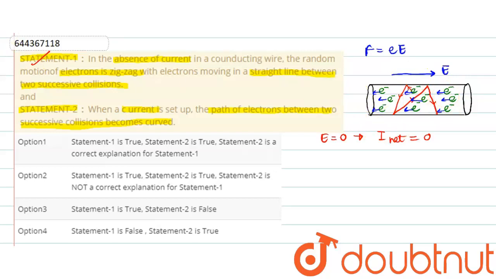But at this time also, the electron will move in a straight line. So we can say that when E is not equal to 0, there exists a current, that is I net, which is also not equal to 0, but between two successive collisions, the electrons follow a straight line path. So we can say that statement 2 is the false one.